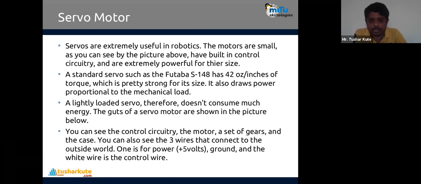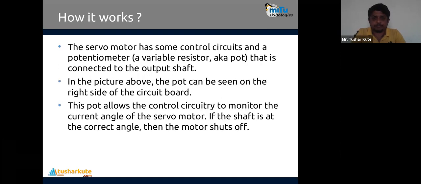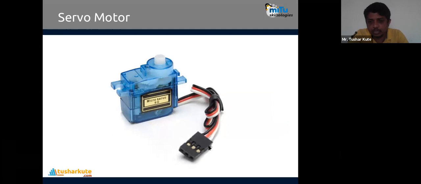In this picture, we have three wires. See this one. Three different color wires are present, and these wires are used to connect specific points in the robots so that robotic arms can be created. See, your arm does not have 360-degree movement if you are moving in one direction. Maybe some 180-degree movement is possible for that arm. So to build such an arm, these servo motors will be used.